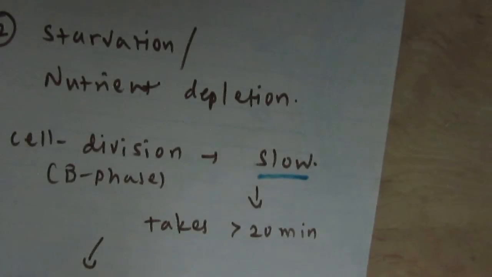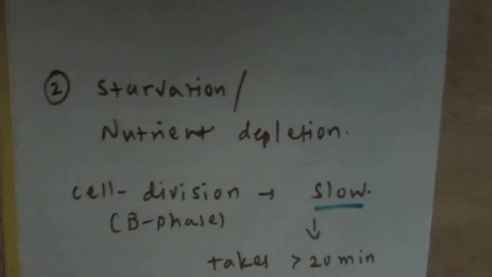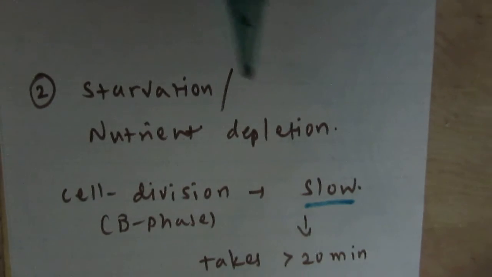So at this stage, the T period, that is the gap period between B phase as well as R phase, is very much higher, means it is big, and due to this condition cell division is very much faster than its replication.